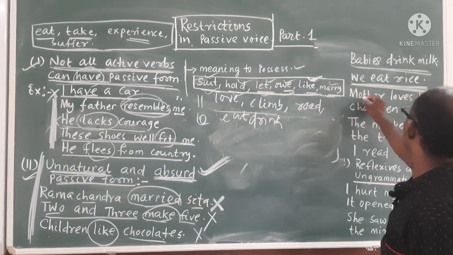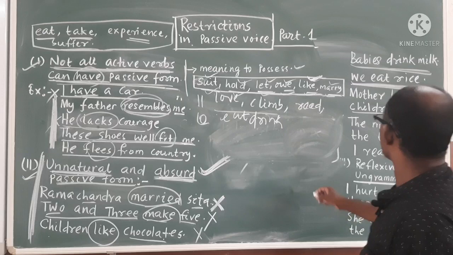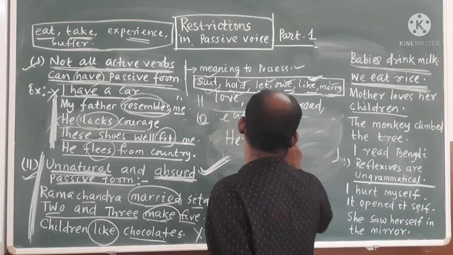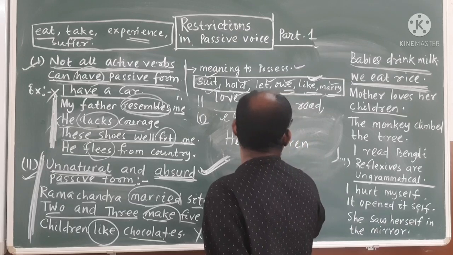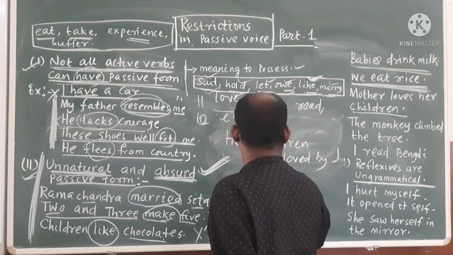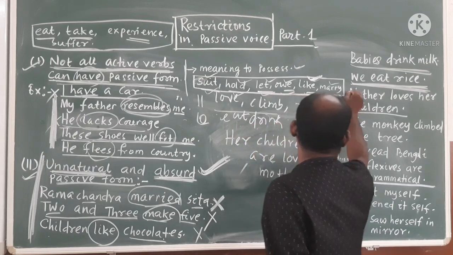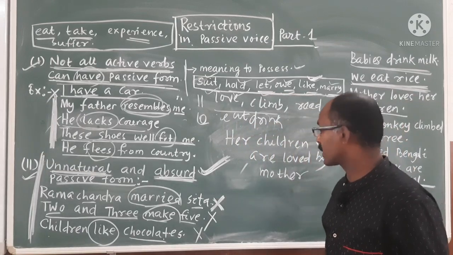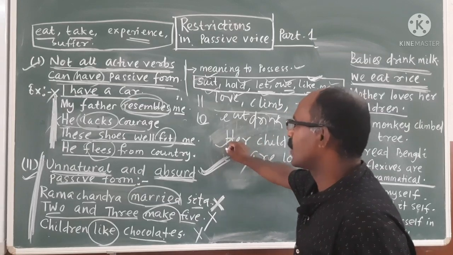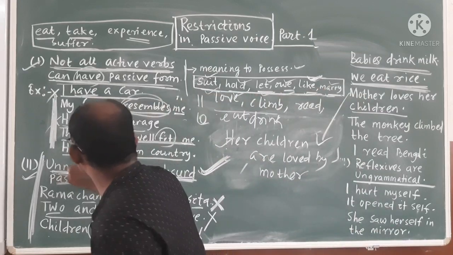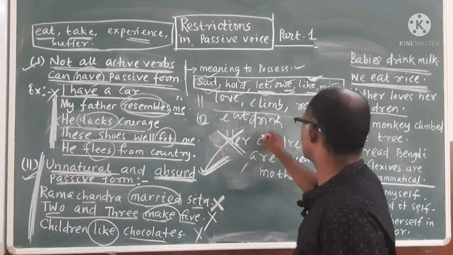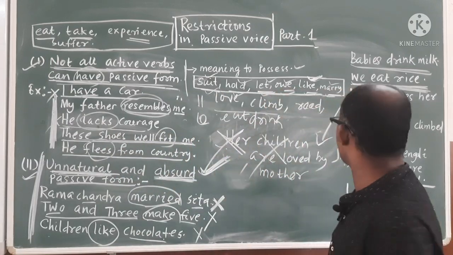Then loves. "Mother loves her children." What you are doing is making "Her children are loved by mother." You are thinking it is the passive form of this, but it cannot be changed. If you have done it like this, this sentence will be unnatural and absurd. So absolutely it is wrong. Absolutely it is wrong. Clear?